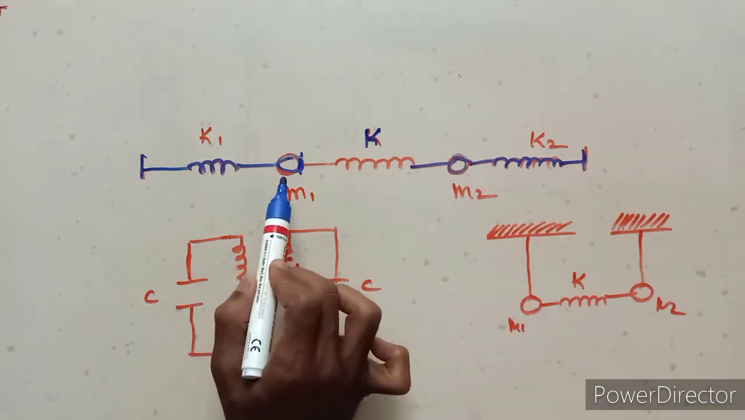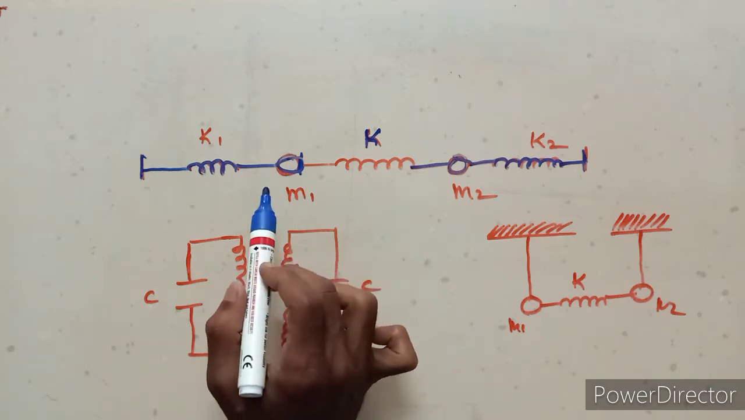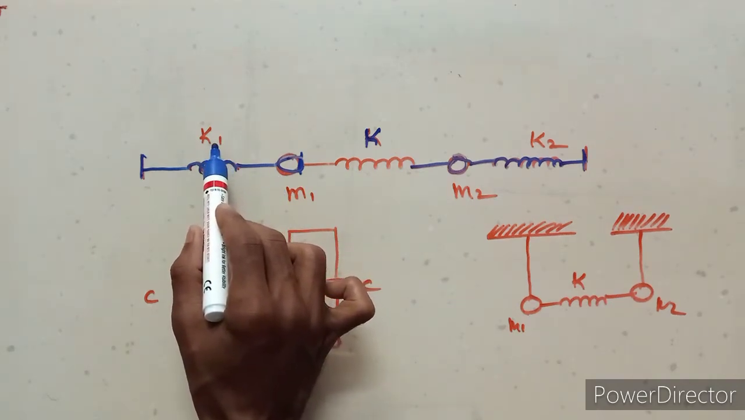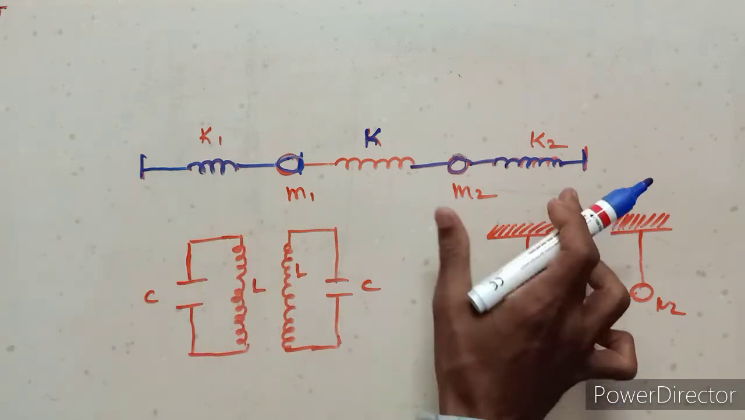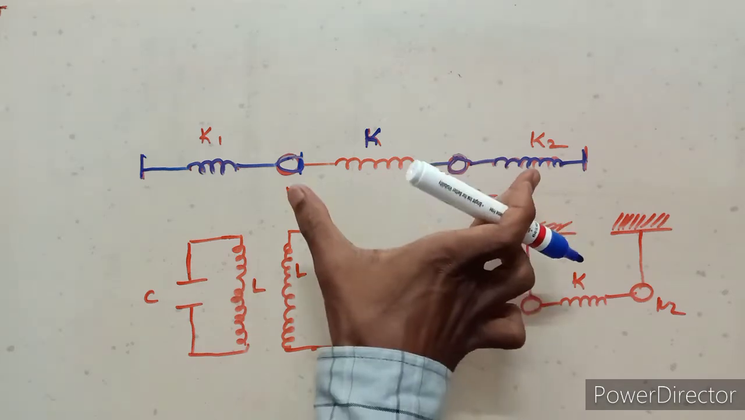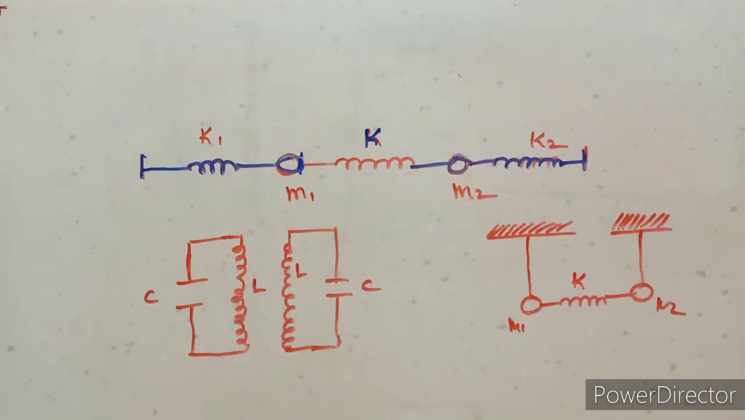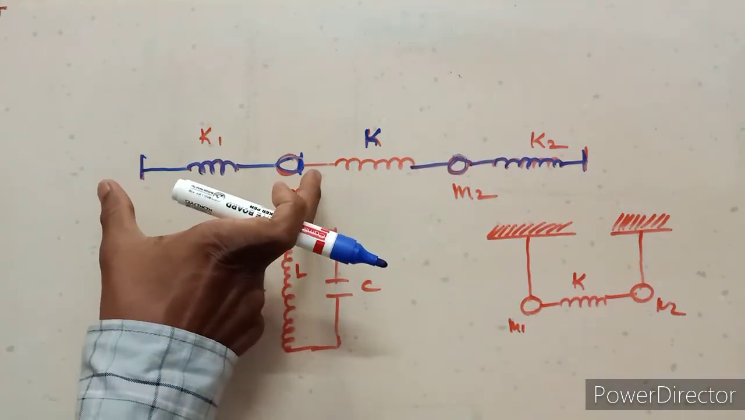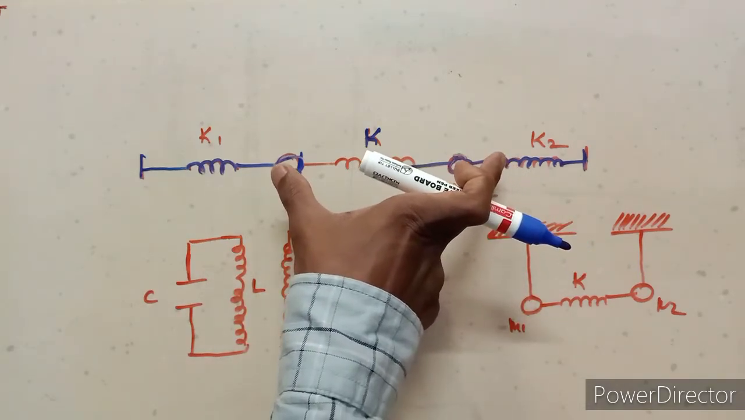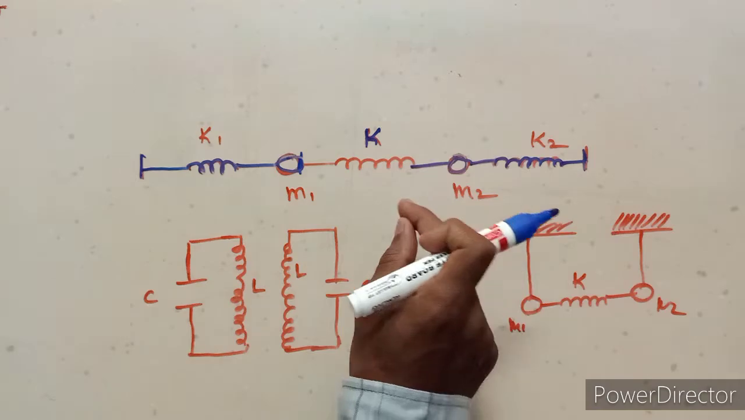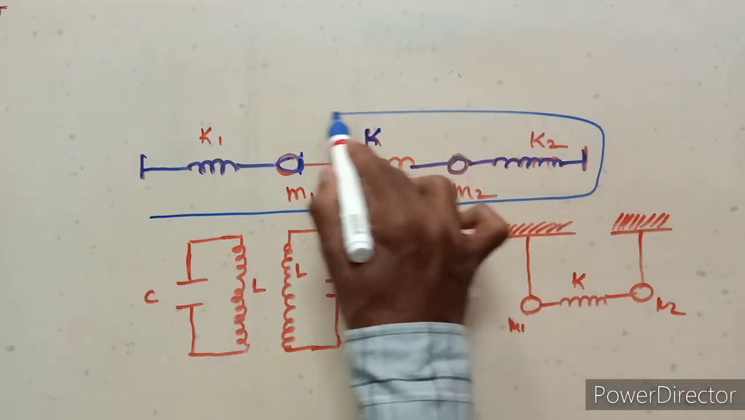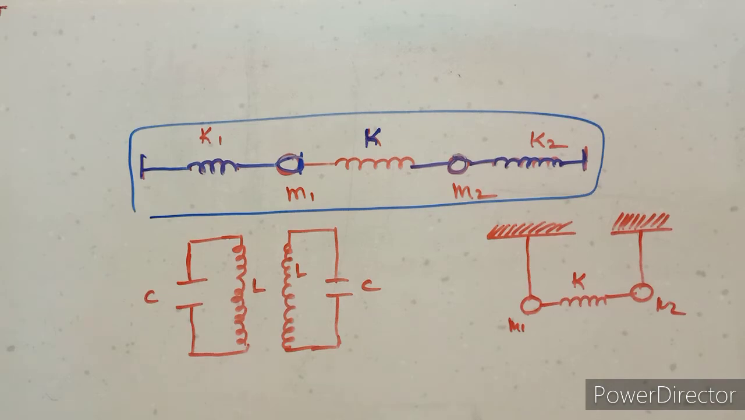So this oscillator is attached with spring k1, this oscillator is attached with spring k2. These two springs are attached to m1 and m2. So in total these two oscillators are attached with spring k. This is an example of the coupled oscillator.